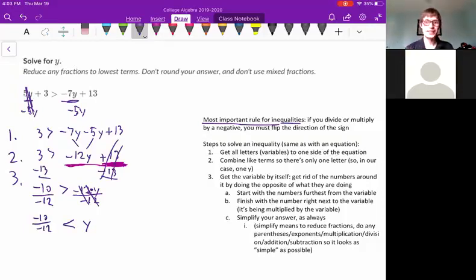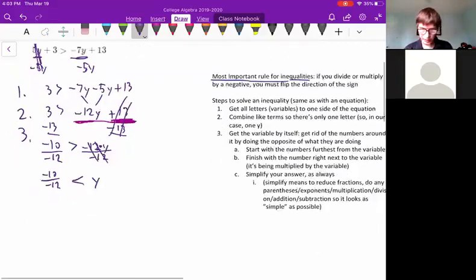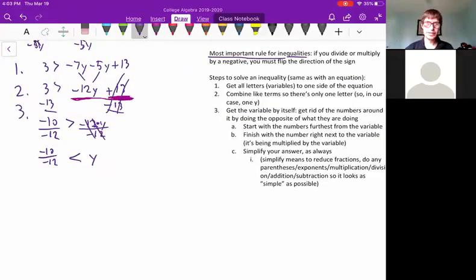Okay, the last thing we need to do, simplify our answer. And here's how we can accomplish that. Well, what the word simplify just means is to reduce it down, reduce the fractions, bring together any addition or subtraction or multiplication or division, do any parentheses you can, do any exponents you can, just do everything to make it as small and concise and neat a problem as possible. So see if there's any way to make it use smaller numbers, or use fewer terms, just something to make it easier to work with.